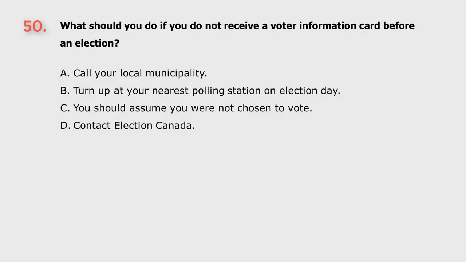Question 50. What should you do if you do not receive a voter information card before an election? A. Call your local municipality. B. Turn up at your nearest polling station on election day. C. You should assume you were not chosen to vote. D. Contact Election Canada.